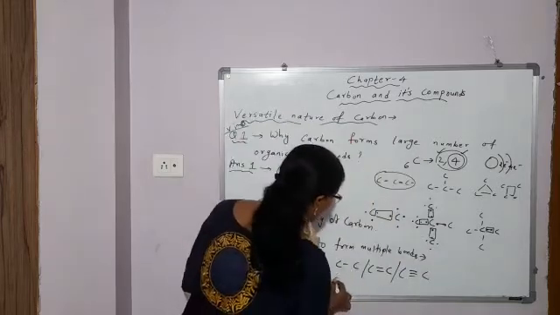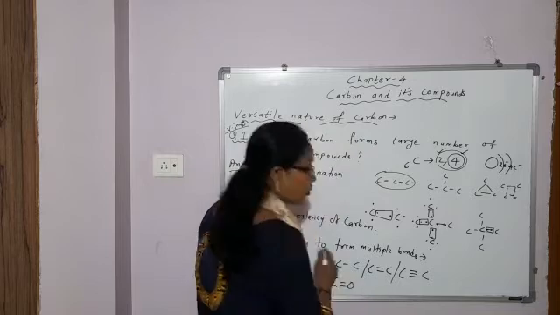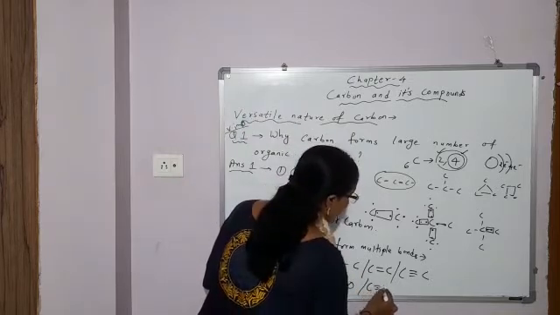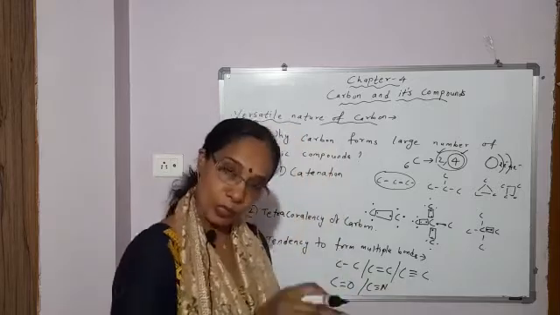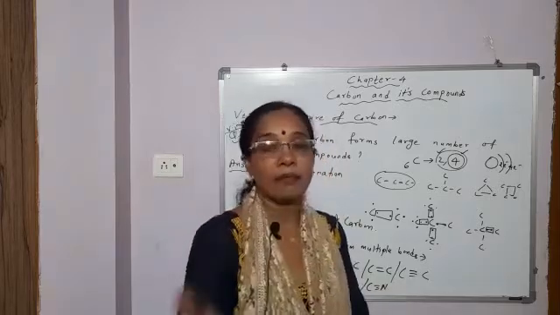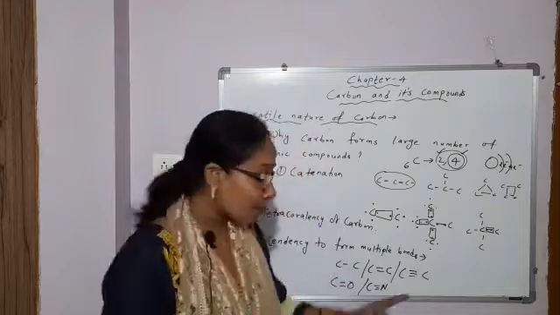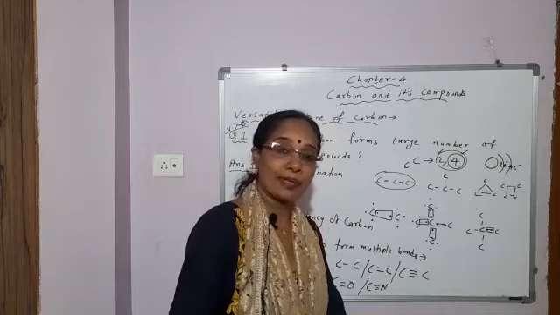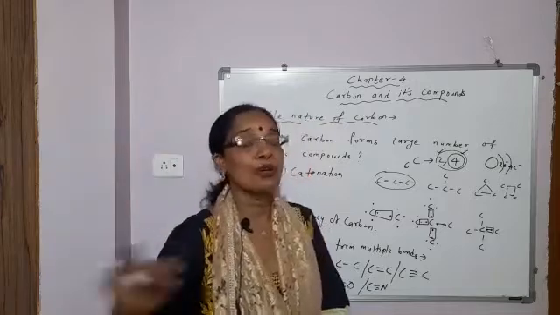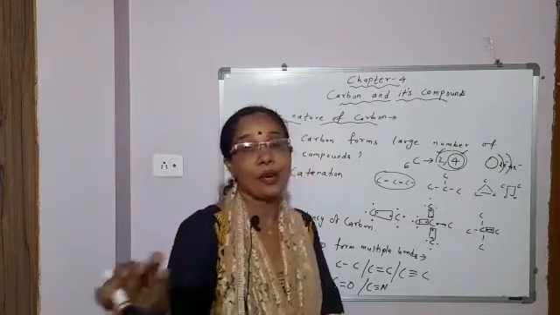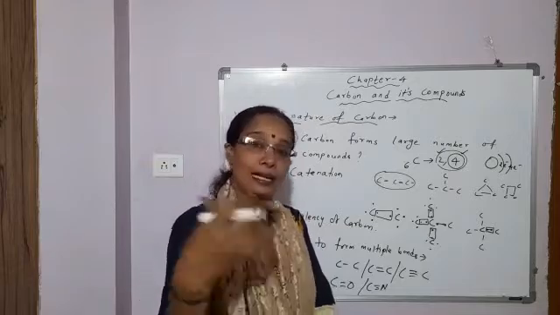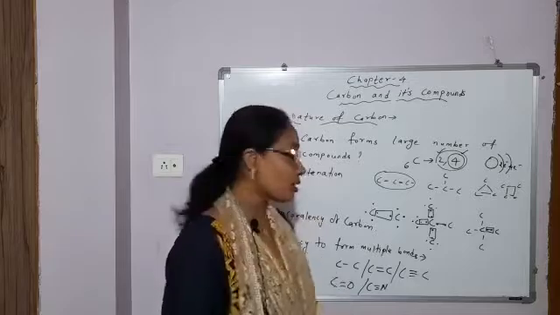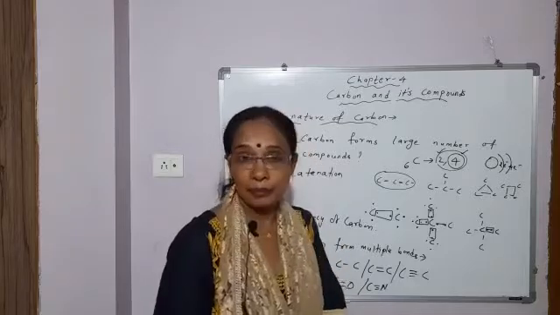Or carbon with some other element, oxygen, forms multiple bonds, carbon with nitrogen forms multiple bonds, so a few more compounds are formed. So carbon has a tendency to form multiple bonds with other carbon atoms or with other elements like nitrogen, oxygen, sulfur. So again there is a large number of carbon compounds. This is all because of the small size of the carbon atom.